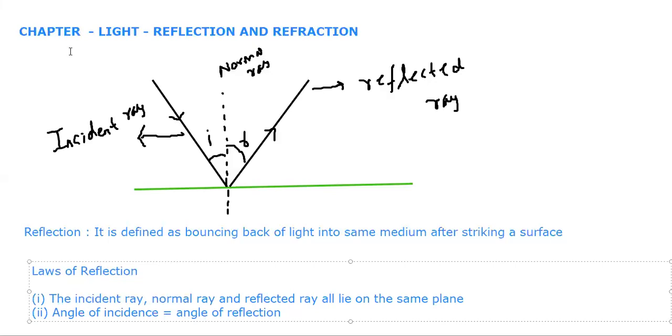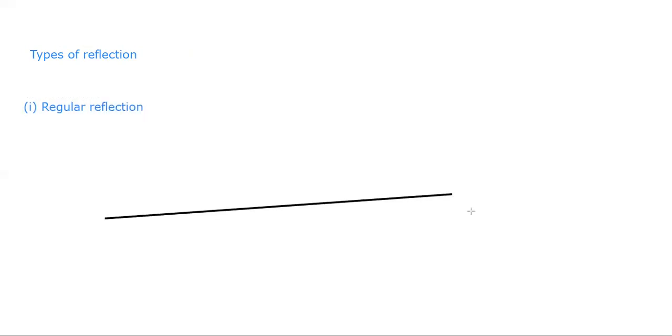Now, the next topic would be types of reflection. The first is regular reflection. Now, what do you mean by regular reflection? I will show you with an example.